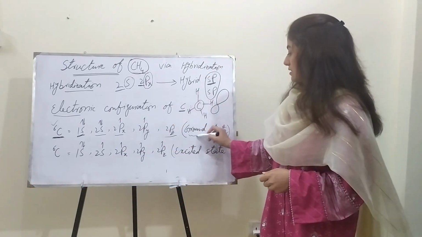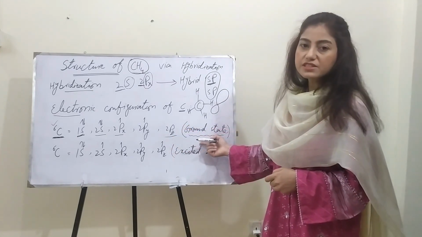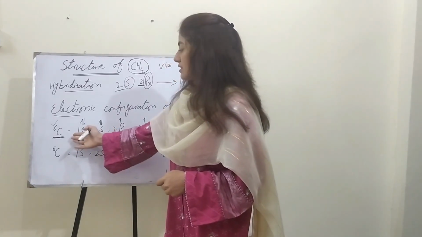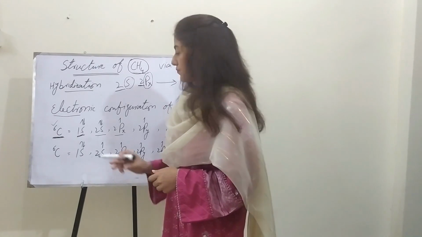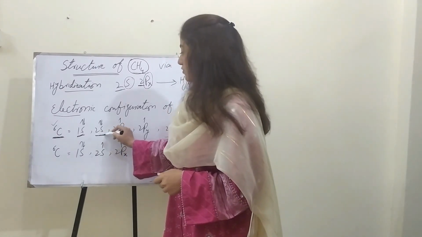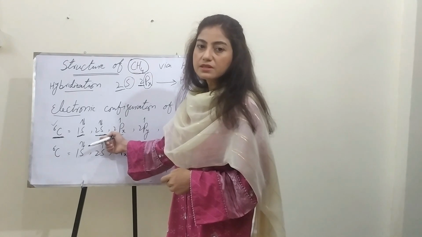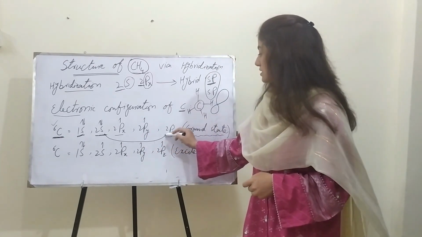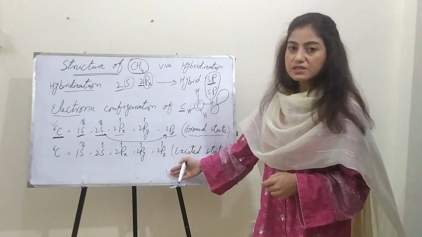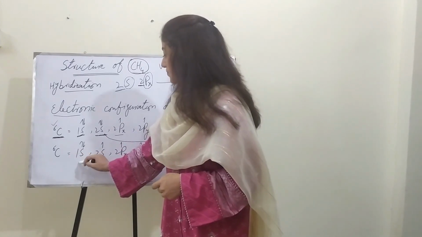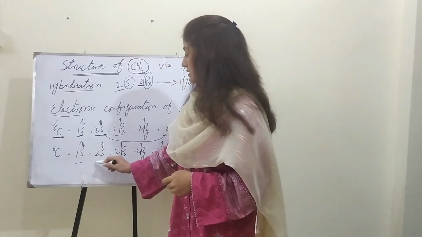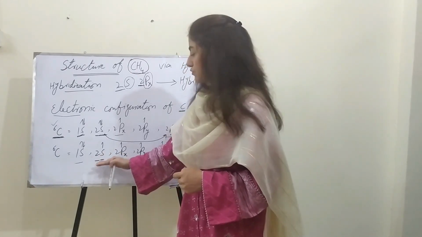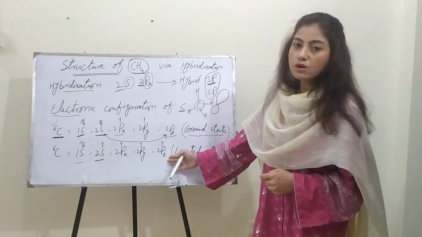But this condition is at its ground state. When this carbon atom absorbs some energy, one electron from the 2s orbital absorbs the energy and jumps from the 2s orbital to the 2pz orbital, and the condition becomes like this. 1s is completely filled with 2 electrons, then 2s orbital becomes partially filled because 1 electron has jumped to the 2pz orbital.